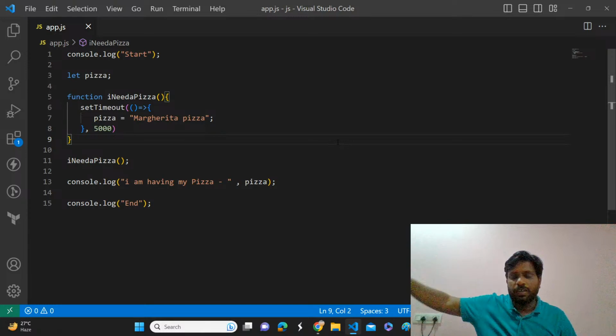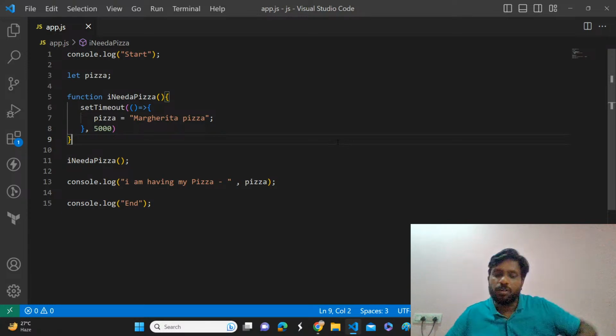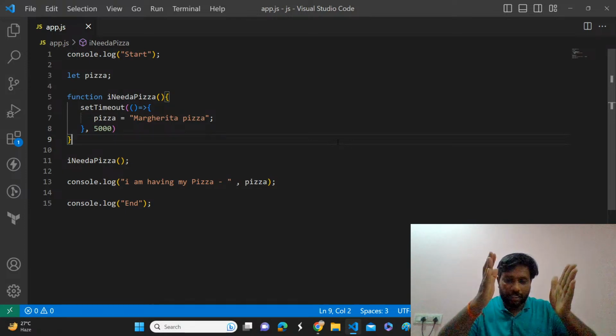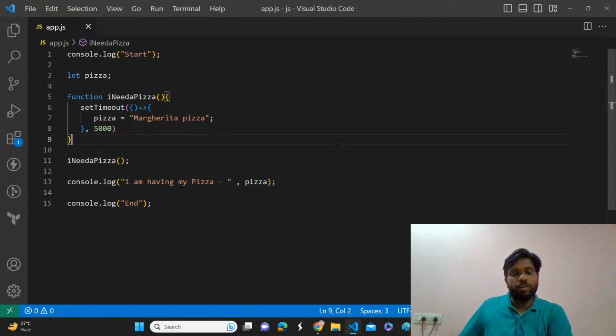After 5,000 milliseconds it will come into the task queue, and when the call stack is empty, only then should we execute that callback function. Based on that, tell me the result. Just stick to the JavaScript fundamentals we have learned, and use the same rules to give me the answer.